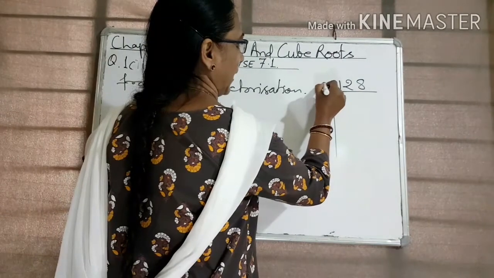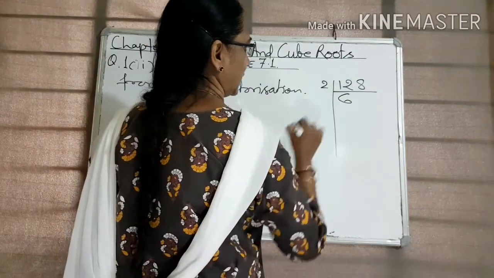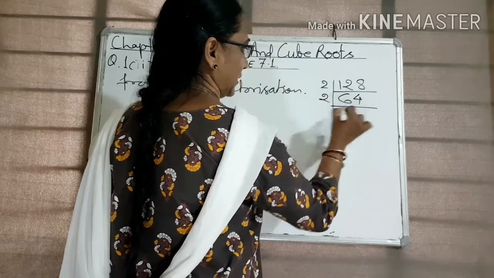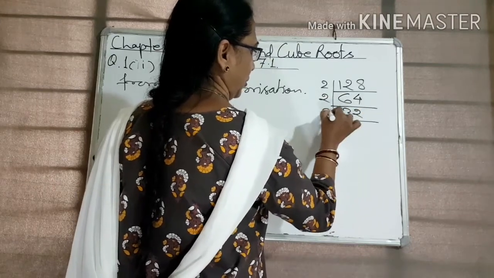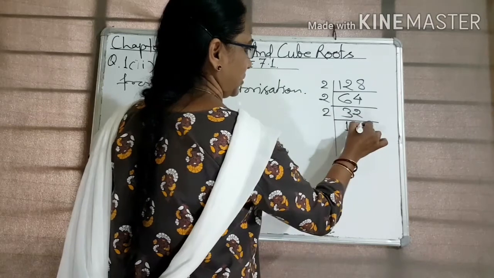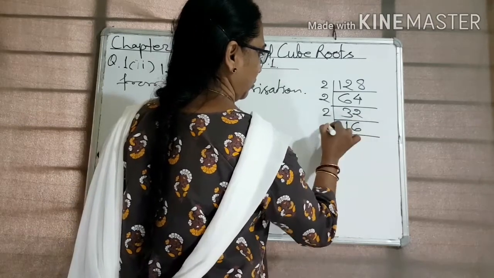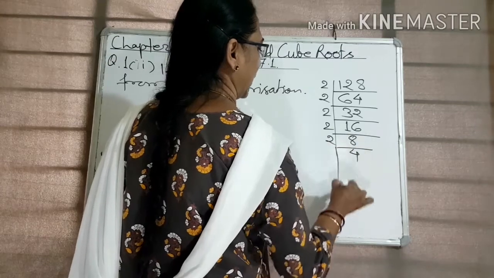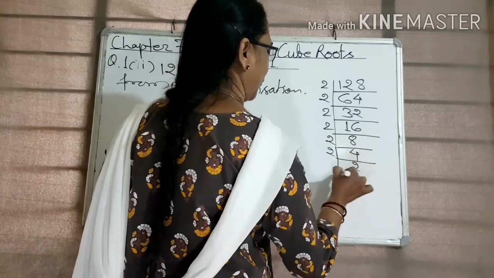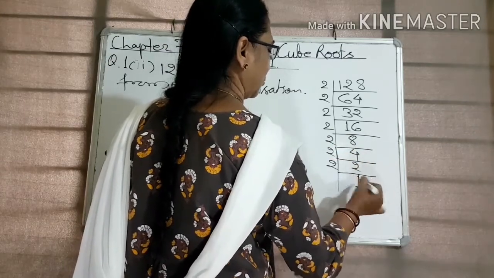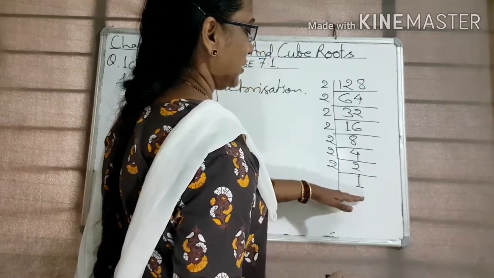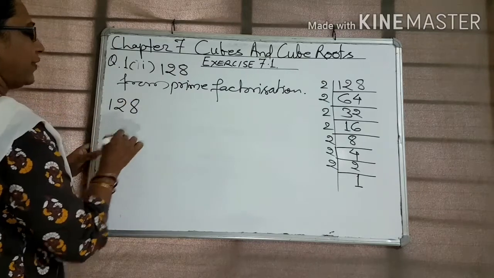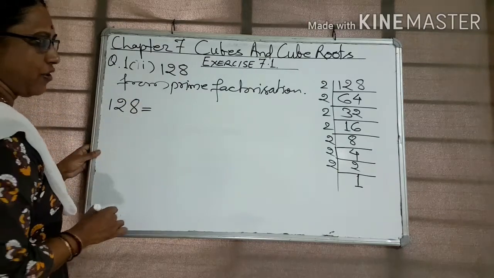Therefore, we divide it by 2. 2 sixes are 12, 2 fours are 8, 2 threes are 6, 2 twos are 4, 2 ones are 2. 2 sixes are 12, 2 eights are 16, 2 fours are 8, 2 twos are 4, 2 ones are 2. The factorization is complete. Now we write 128 in factor form.